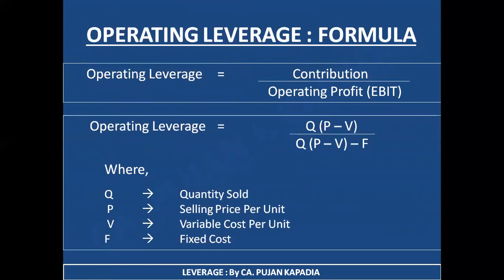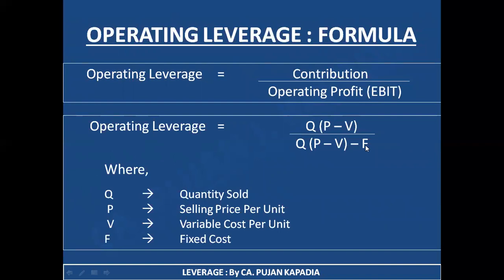The second formula that I gave you is for when per unit values are given. It is one and the same, but this is from the per unit viewpoint and the earlier one is from the absolute figures viewpoint. The formula was Q into bracket P minus V, that is selling price per unit minus variable cost per unit, divided by Q into (P minus V) minus total fixed cost.